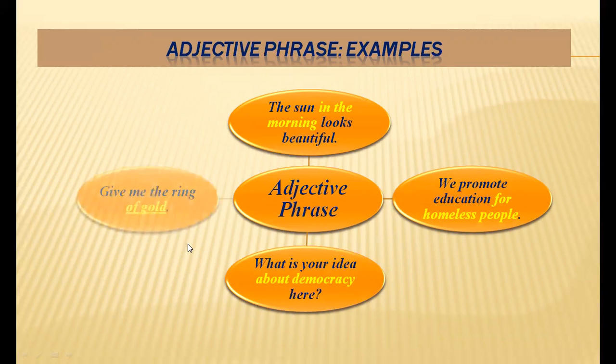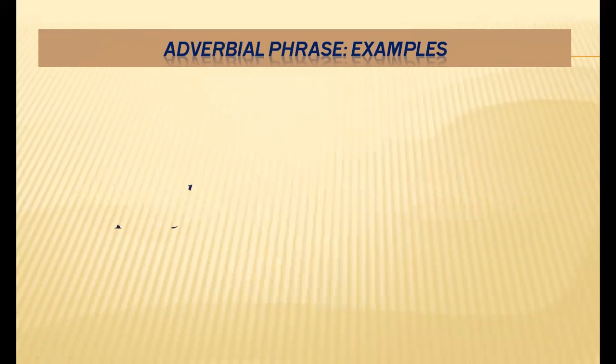So, in the fourth example, we have a very simple sentence, give me the ring, and of gold has made this ring specific. Okay, the golden ring or the ring made of gold. So of gold is a prepositional phrase but has been an adjective phrase. Now adverbial phrase, see.